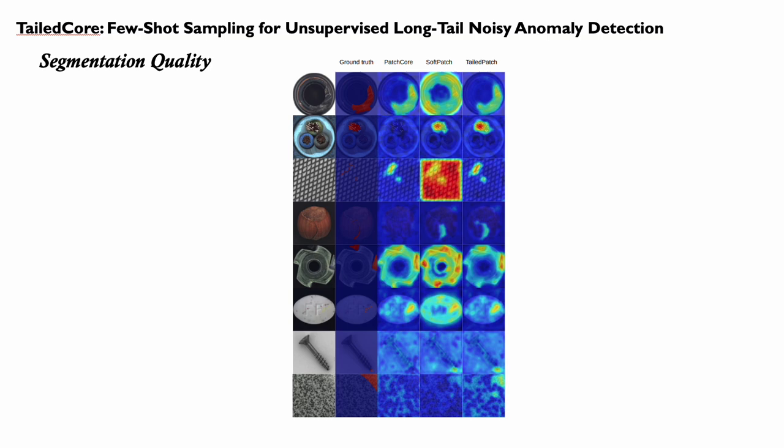Finally, the figure below shows the segmentation quality of some of the samples from different baseline methods. That's the end of the presentation, and thank you very much for listening.